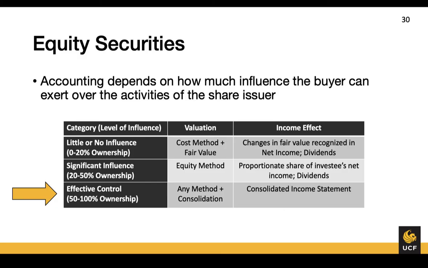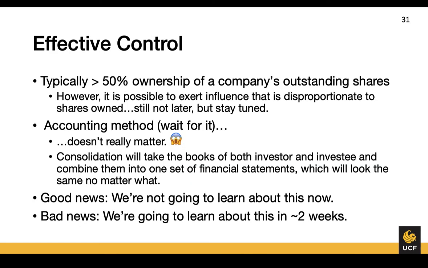Next, we're going to talk about effective control. Effective control is typically when we own greater than 50% of a company's outstanding shares. However, it is possible to exert influence that is disproportionate to the shares owned. It's still not later yet, but I promise we will revisit this concept. For now, look for the words little or no influence, significant influence, or effective control. If those words aren't present, then we can rely on the percentage cutoffs, but the qualitative thresholds trump any quantitative ones.